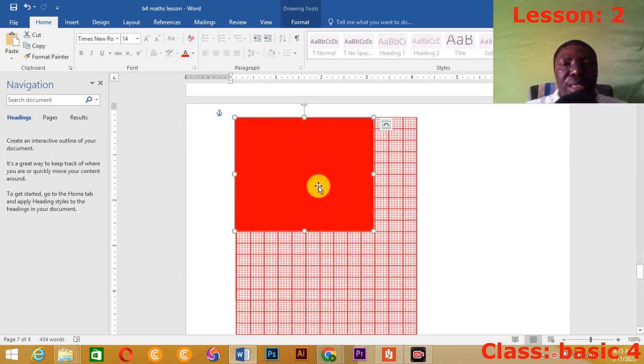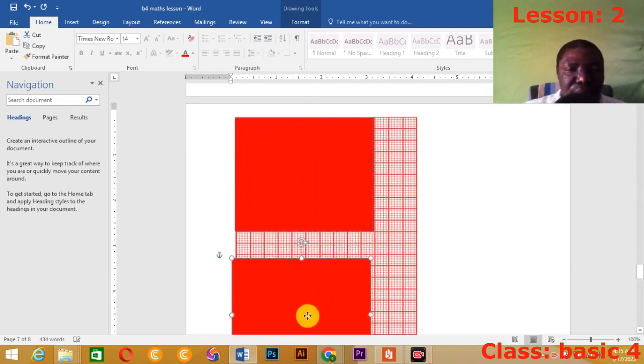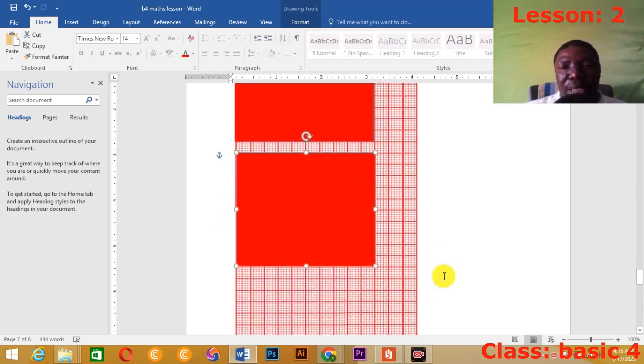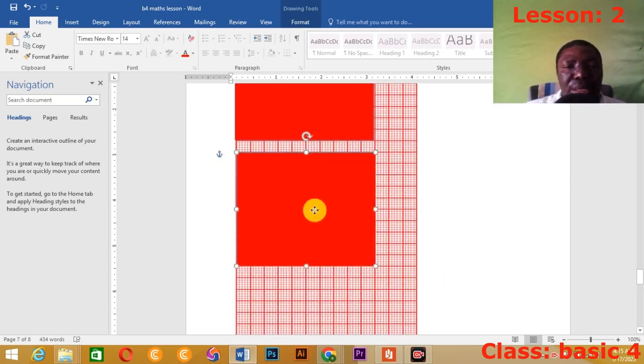10 up. Then I need 2 of that. So 2 of that. So there. See, so 2 of that. Sometimes it's difficult to get the exact point, but you try your best and get it.